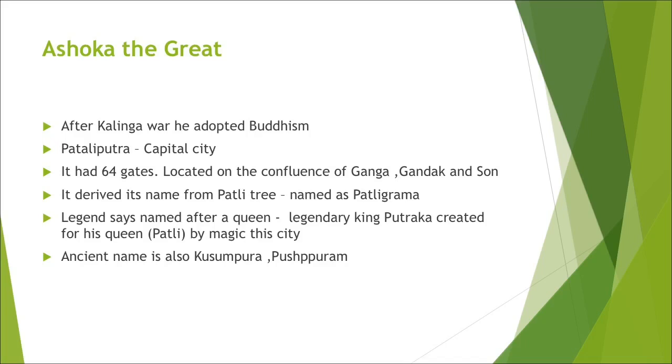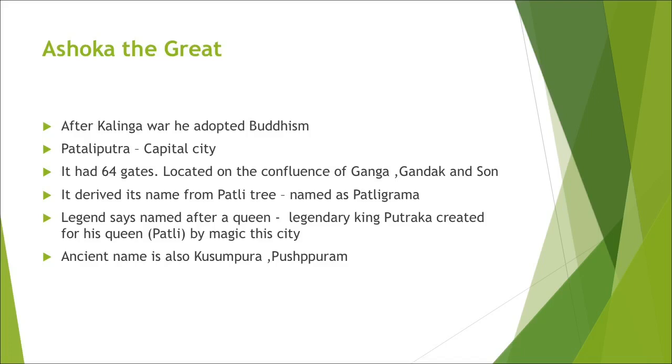A tolerant ruler who respected all the religions, and he was the first to set up open hospitals, not only for the treatment of the people but also for the pets. Patliputra, the present city of Patna where we are living in, was the capital city. At that time, the architecture, the buildings were made up of wood.